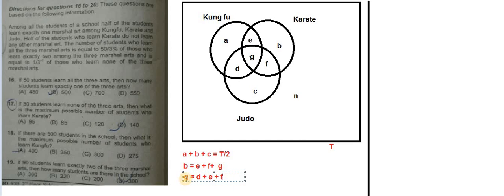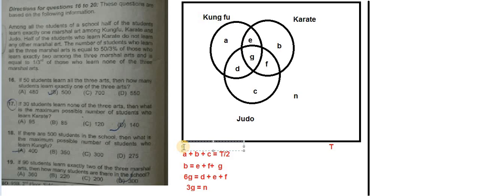This 1 by 6 will go to this side, and it will become 6G. Let's read ahead. It is equal to 1/3 of those who learn none of these three martial arts. So this is 1/3 of N, which is N by 3. This 3 will go to this side and become 3 times G. So these four equations have been given to us, and from these we have to solve the complete question. Let's see if we have any other data.